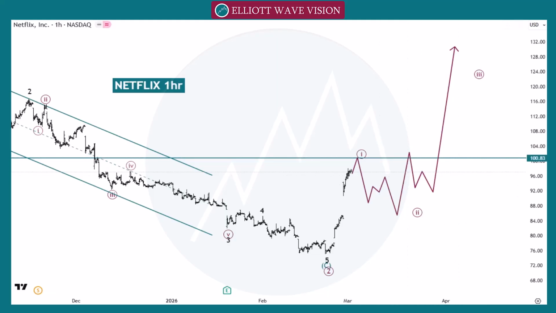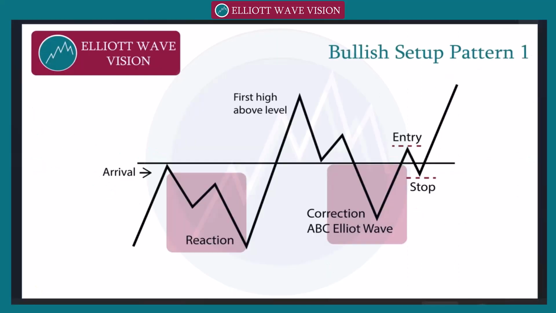Let's check the classic trading level pattern for the bullish side. So in pattern number 1, we need to wait for arrival, a reaction, first high above level A, B and C. Then we can go directly with this wave B towards the next point, or we need to refine our entry from this wave B to the next impulsive move in lower time frame, high or this inner wave B, to go towards the next point.